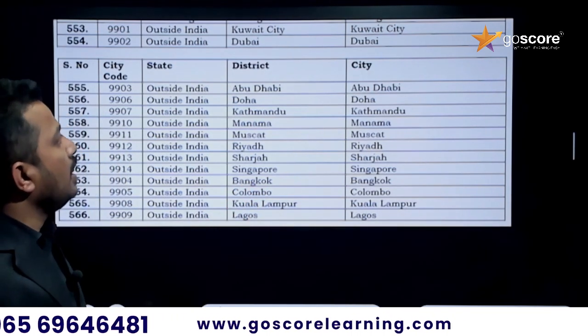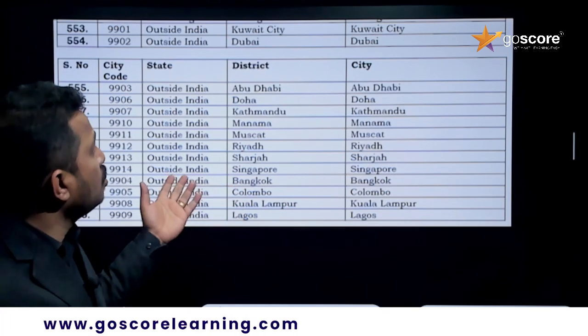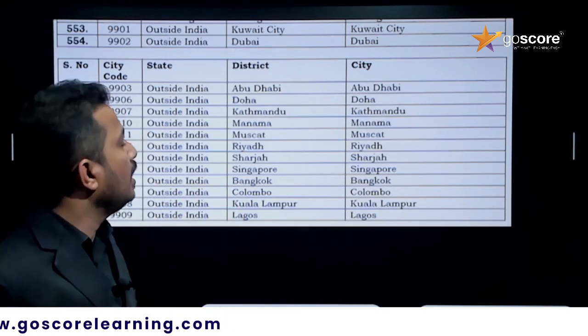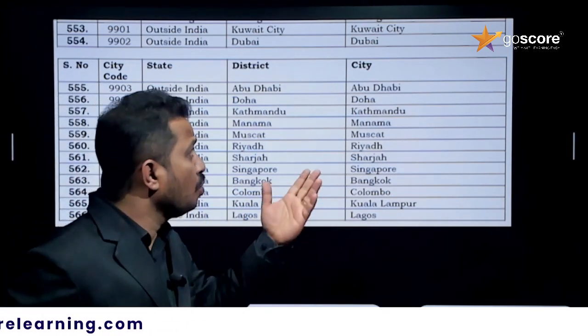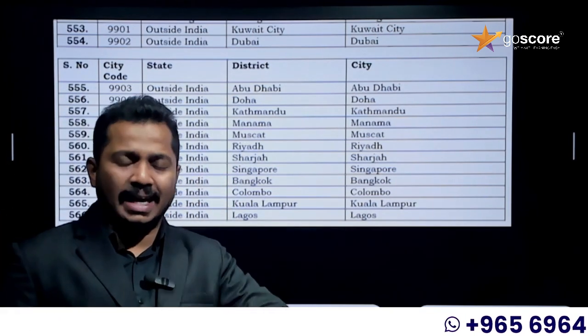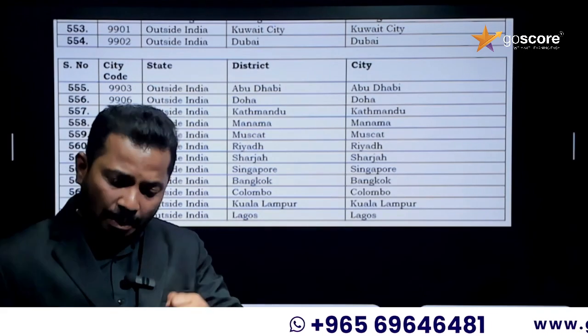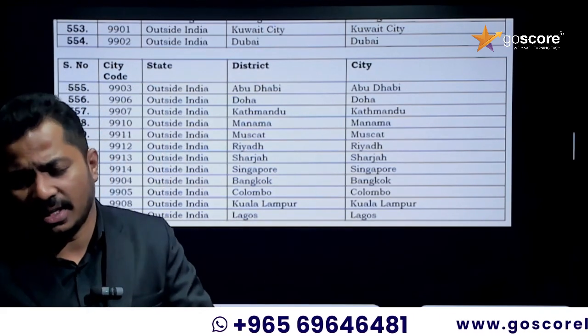Regarding this, what I need to mention is that for GCC students, there are many centers across GCC countries, and Kuwait city will be one of the centers. Those who want to write the exam in Kuwait should have either a present address or a permanent address in Kuwait.